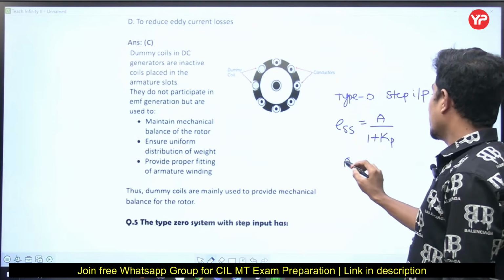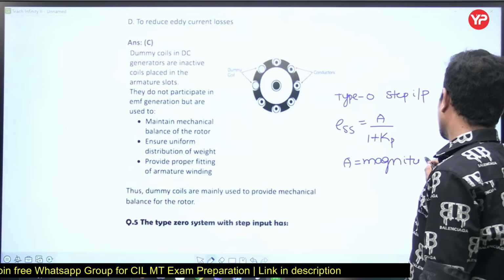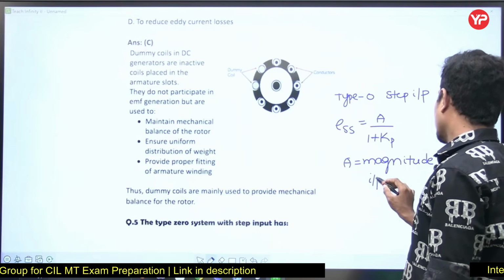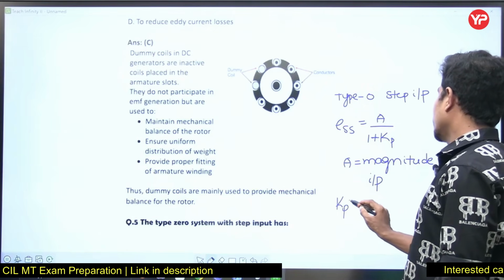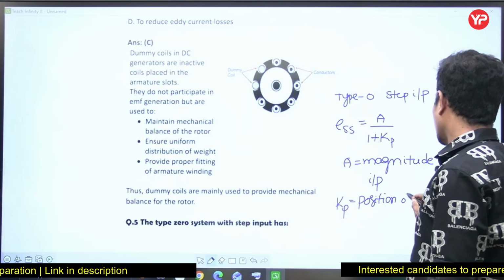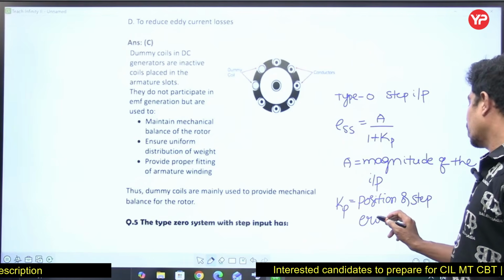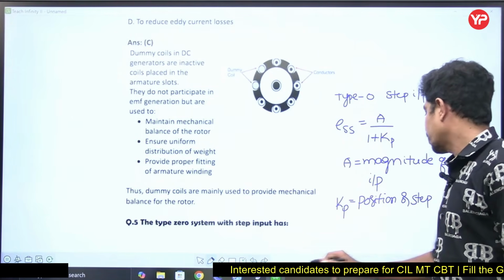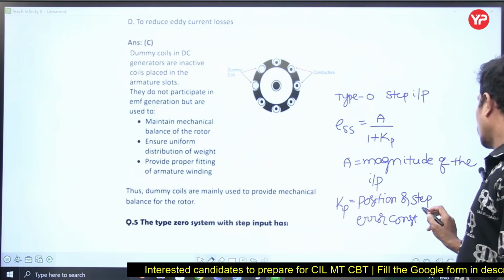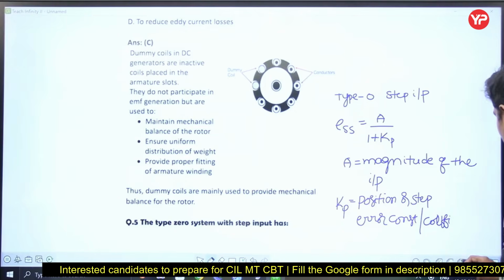What is A? A is the magnitude of the input. And Kp is what? Kp is called the position error constant or coefficient, or step error constant or coefficient, right? So let's go for it.